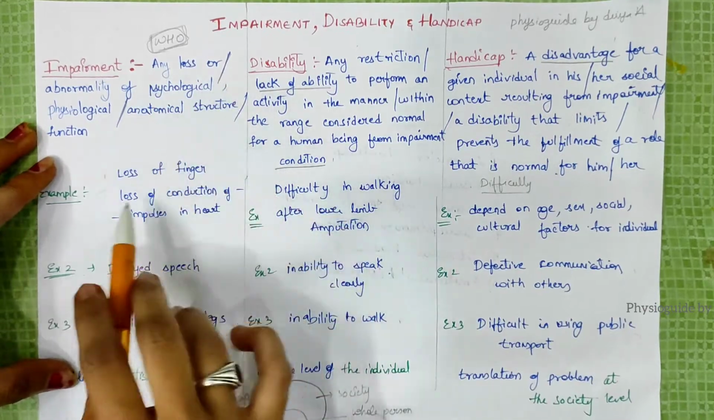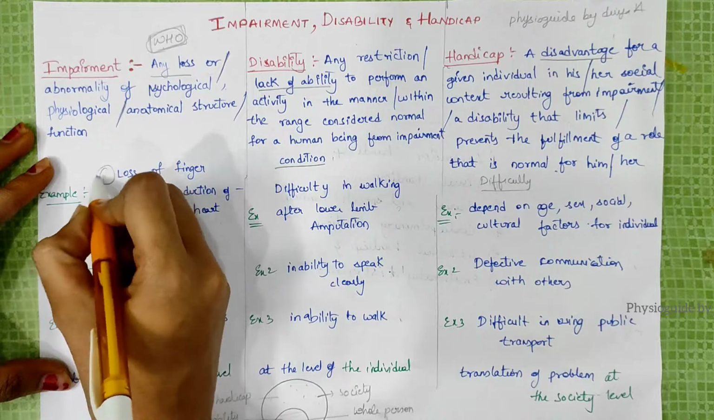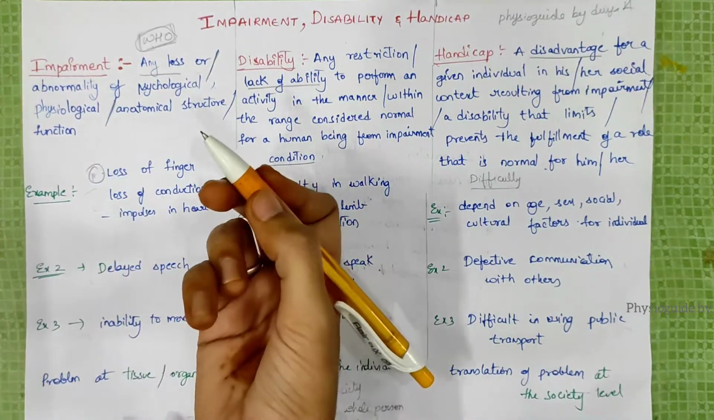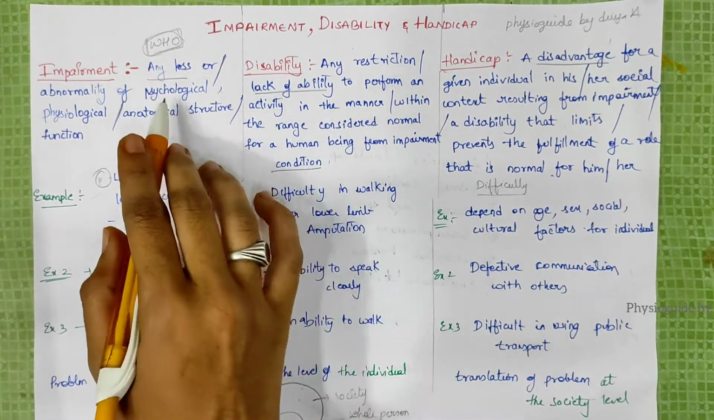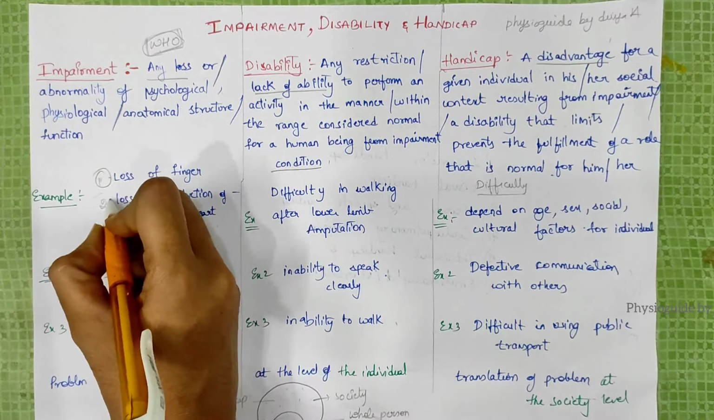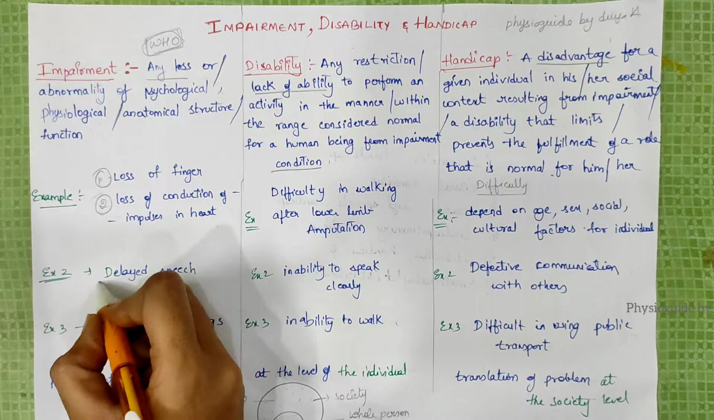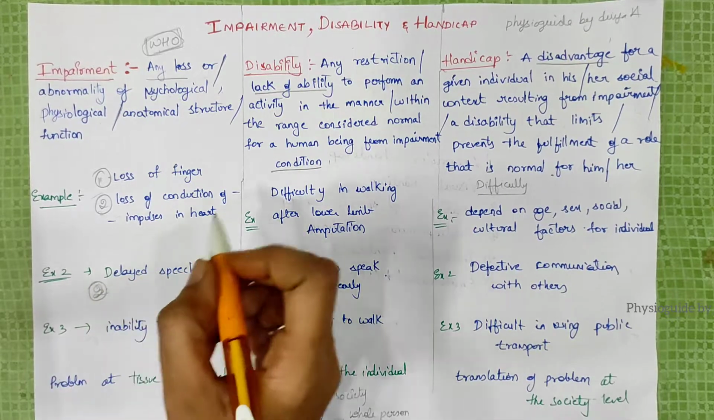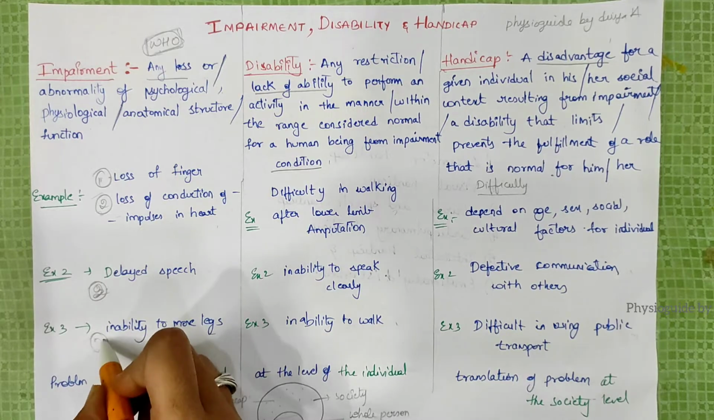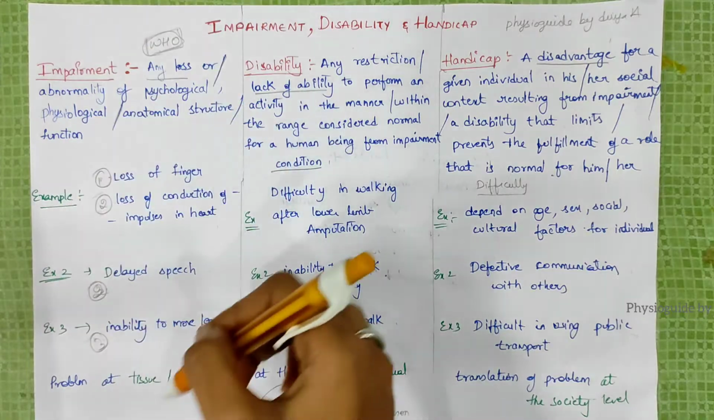With every definition I have given you examples. Any loss means we can write loss of finger, and any abnormality of psychological means related to mental status, and physiological is normal function of the body, so we can write loss of conduction of impulse to heart or delayed speech. And anatomical structure means inability to move legs, this one example. So problems at tissue or organ level, this is the impairment.